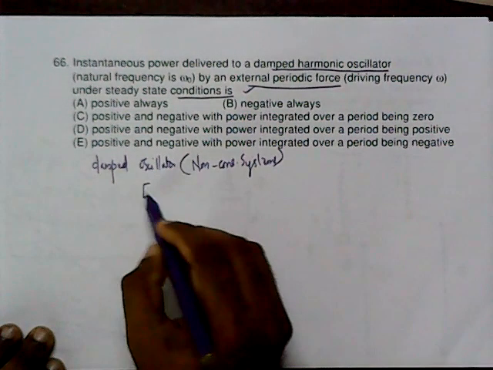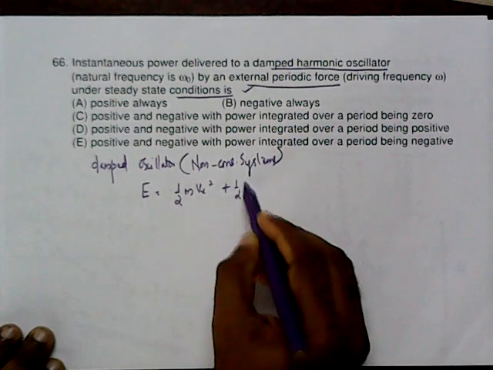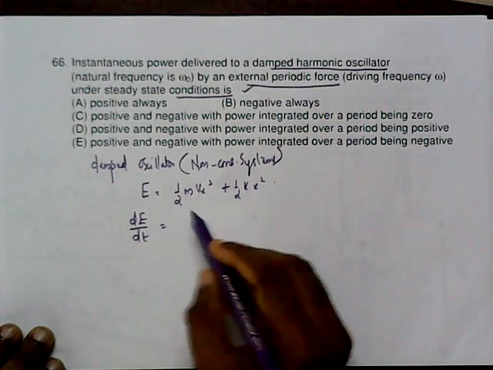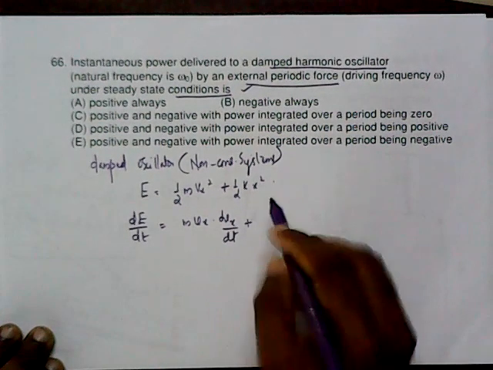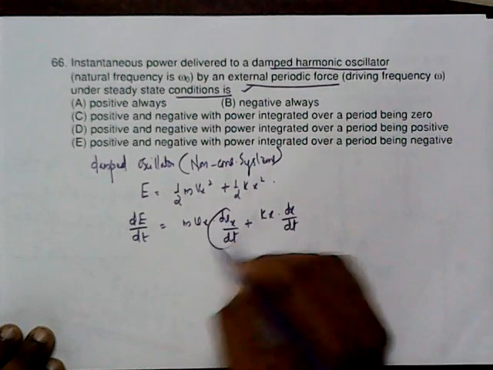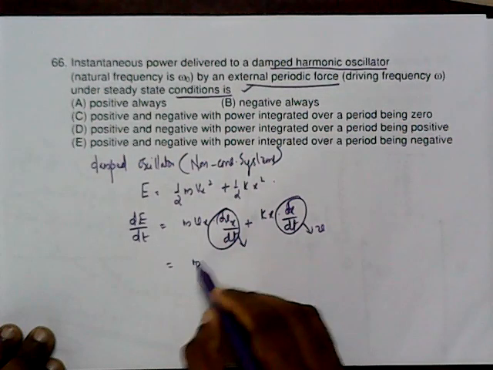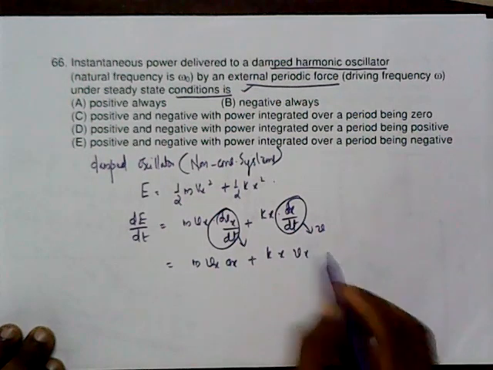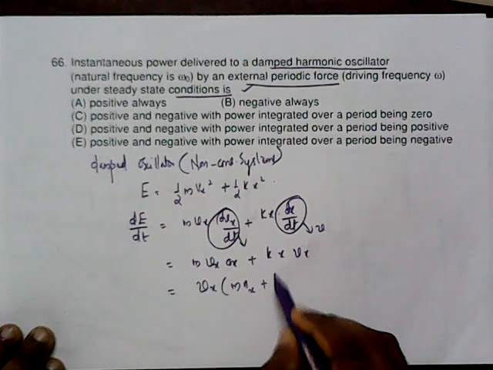If we take the total energy, it is half m vx squared plus half k x squared. Suppose you need to find the energy per unit time, it equals m vx into dvx by dt plus kx into dx by dt. dvx by dt is the acceleration, dx by dt is the velocity. So you get m vx ax plus kx vx. We can take vx in common, and you get the value max plus kx.